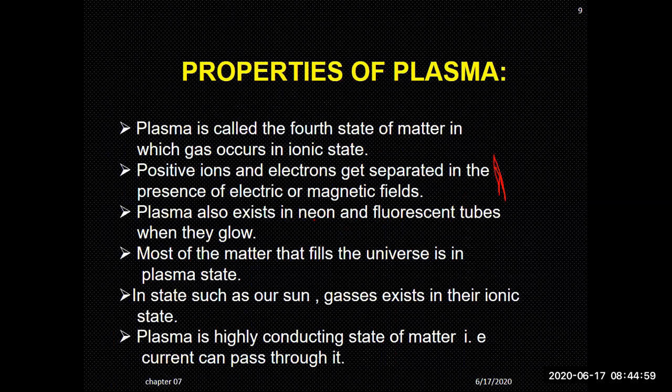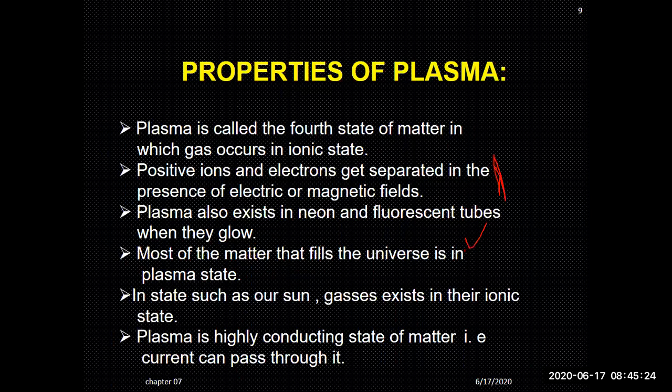Plasma can also exist in neon and fluorescent tubes when they glow. We use these in our houses as well. These are the electronics items which we use in our daily life. And there is possibility that with the passage of time, there will be a frequent increase in the usage of these plasma-containing devices. Most of the matter that fills the universe is in the plasma state.